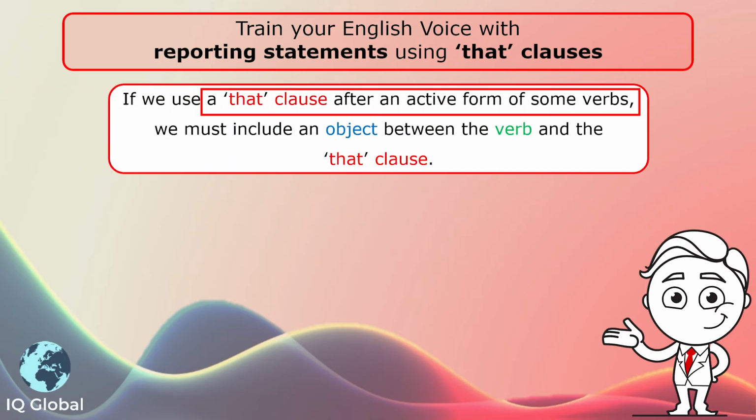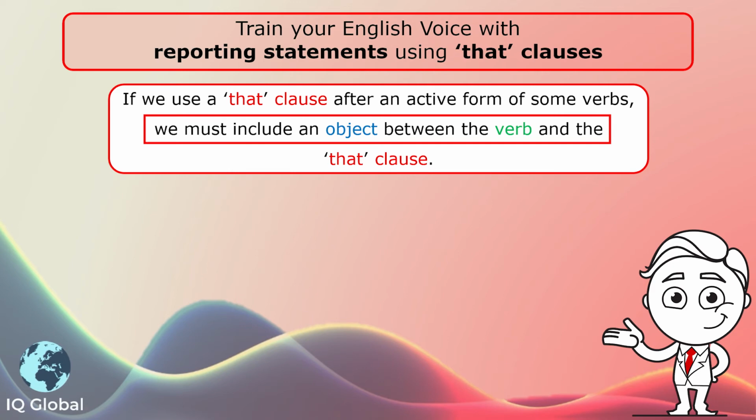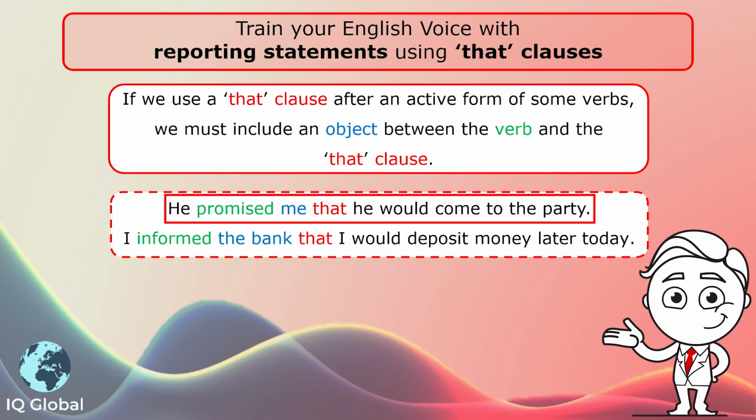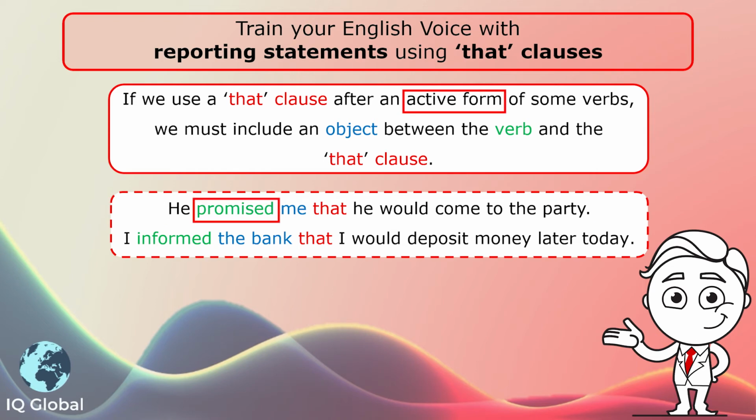If we use a that clause after an active form of some verbs, we must include an object between the verb and the that clause. Let's look at an example. He promised me that he would come to the party. What is the active verb? Promised. The object, me. He promised me that he would come to the party.